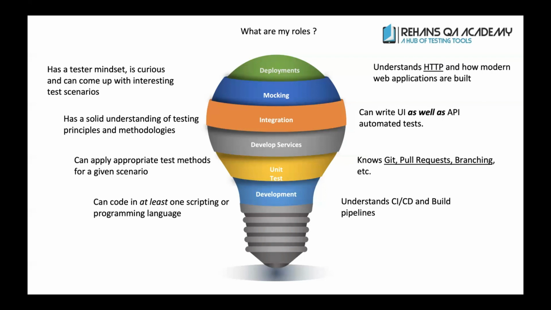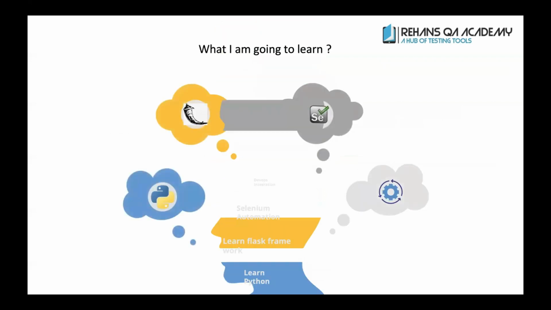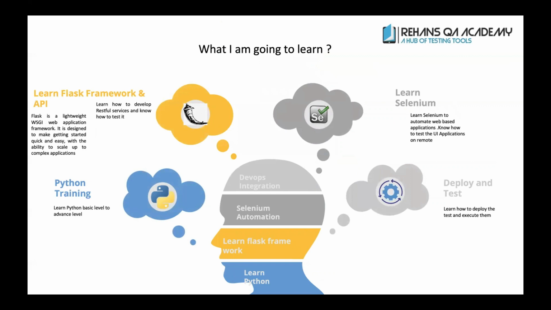Once you are able to complete this, then you are definitely going from zero to master level. So what are the concepts that I'm going to teach here? First we are going to focus on Python. This is going to take at least 1 month for you, where, as I said, we are going to learn the concept, implement the concept, as well as see the project development also.